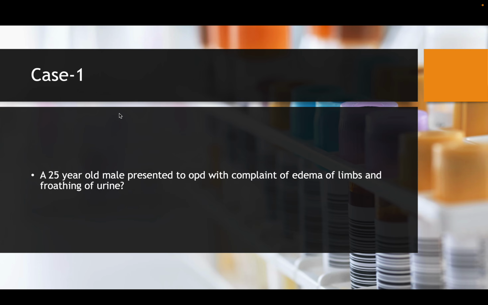One is minimal change disease, especially in children, where we see nephrotic range proteinuria. You also see it in membranous nephropathy, especially in the elderly, 50 to 60 years, and between 20 to 40 years you might find FSGS is a common cause of nephrotic range proteinuria. Other causes are amyloidosis, diabetes-related disease, and some cases of Fabry disease. They can all present with nephrotic range proteinuria.